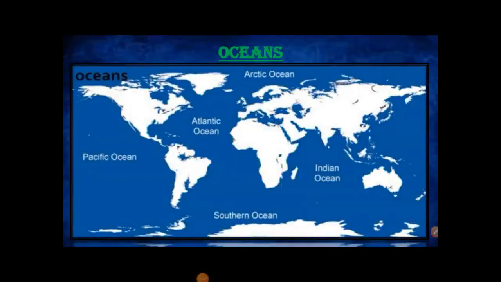Oceans. The earth looks blue when we see it from space. This is because two-thirds of it is covered by water. The water is found in oceans and seas. Oceans are vast expanses of water. Seas are water bodies partially or fully enclosed by land. There are five main oceans in the world: Pacific Ocean, Atlantic Ocean, Indian Ocean, Southern Ocean, and Arctic Ocean.